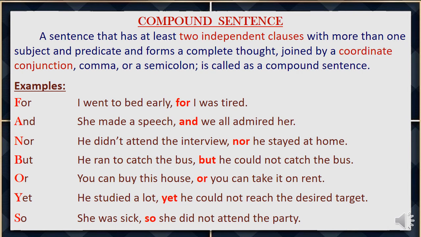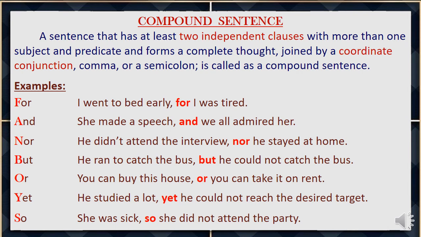The next example. He studied a lot, yet he could not reach the desired target. He studied a lot is one independent clause. He could not reach the desired target is another independent clause joined by a coordinating conjunction, yet. So it is a compound sentence. He studied a lot, yet he could not reach the desired target.